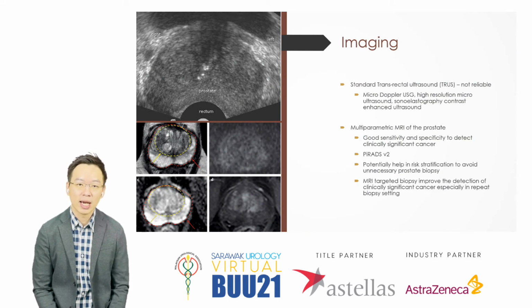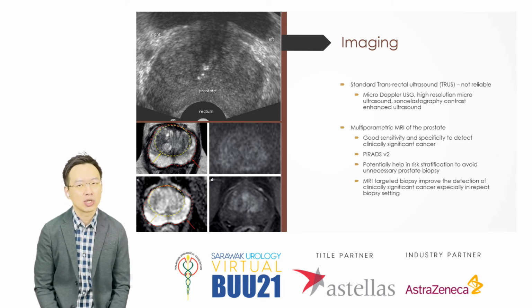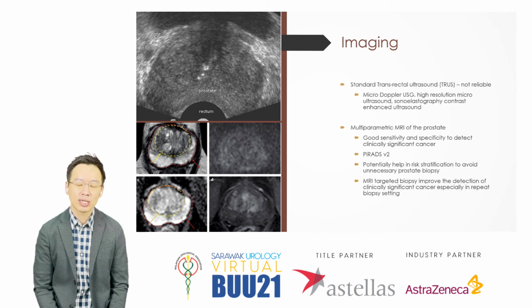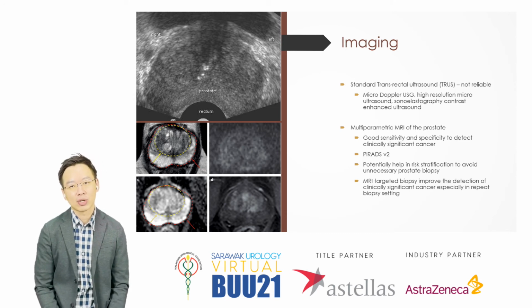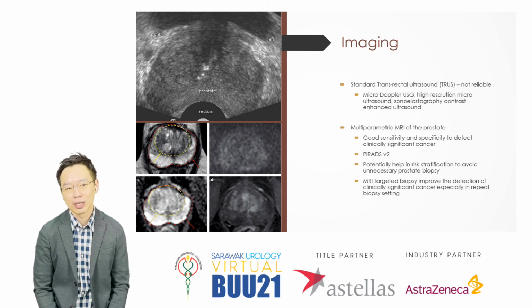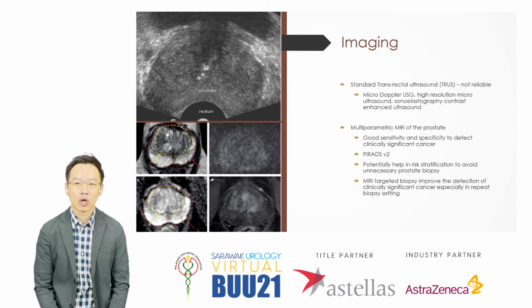Commonly now, we actually have imaging to help us to diagnose prostate cancer. The standard transrectal ultrasound is still not reliable. There are increasing new technologies such as micro-Doppler ultrasound, high-resolution micro-ultrasound to help us to gain the image of the prostate to decide whether this patient has risk. But the commonly acceptable use now is actually multiparametric MRI of the prostate. It has very good sensitivity, good specificity to detect clinically significant cancer.